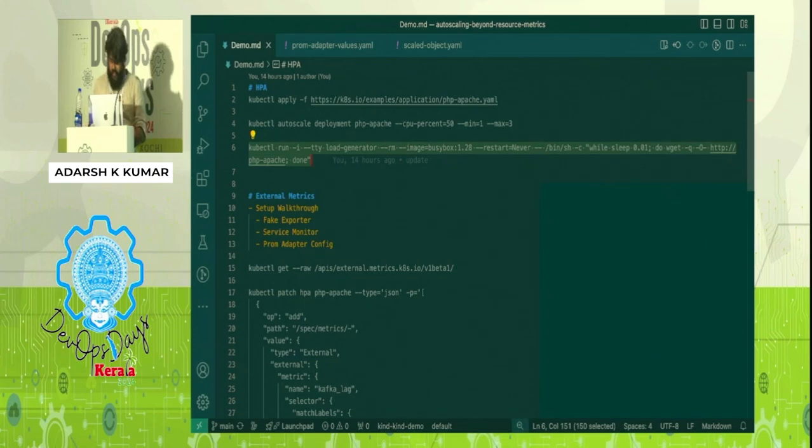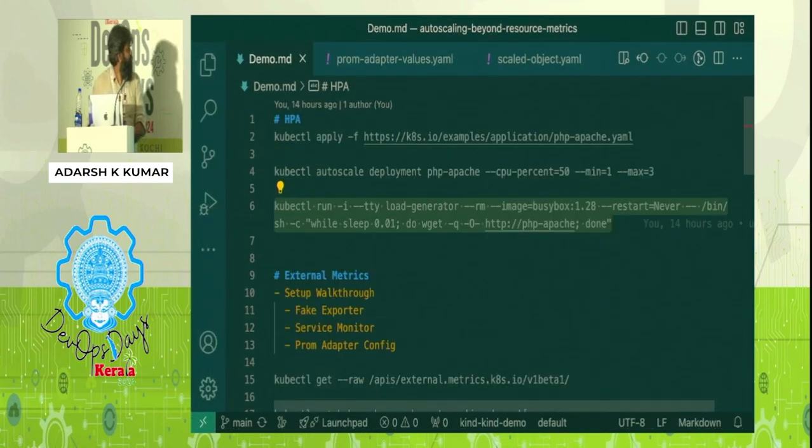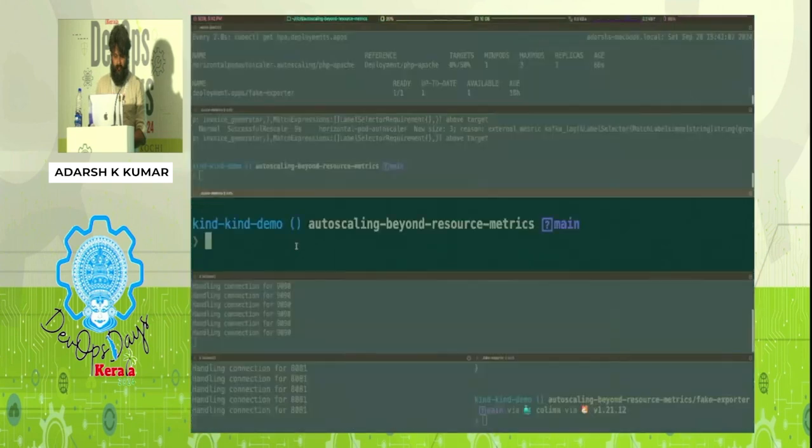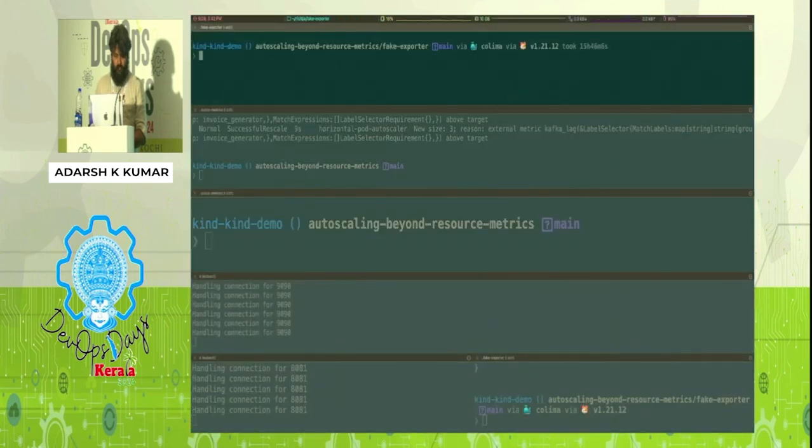So I have a command here that is going to generate some load. Basically, if you see here, this is the critical part of it, nothing else. It is going to keep calling that in wget continuously in an endless while loop with a small sleep in between. So I'll call this.